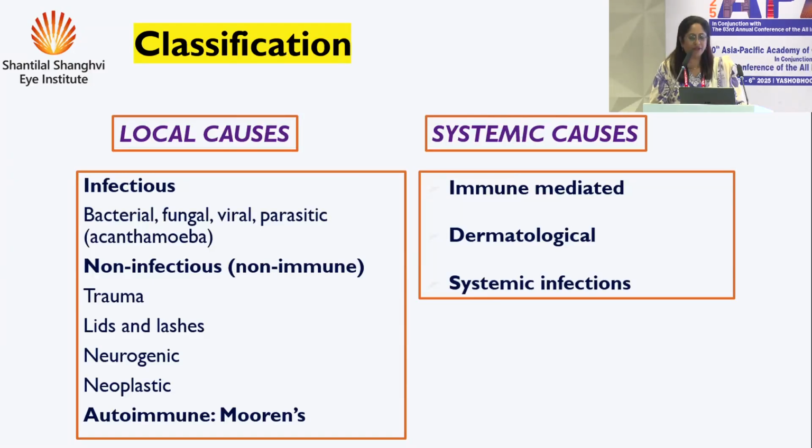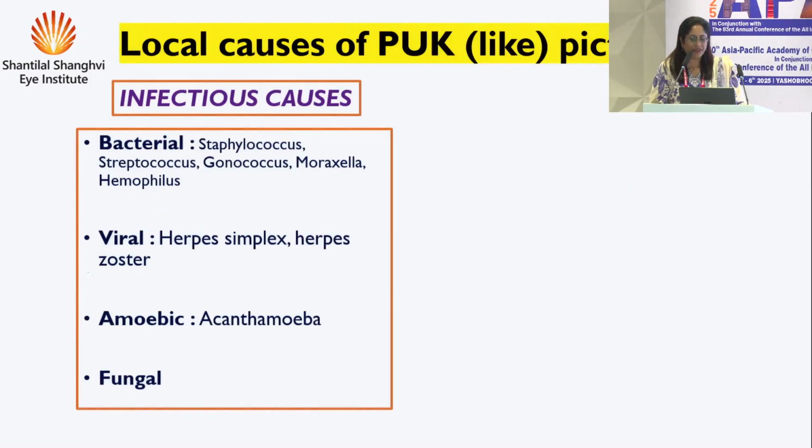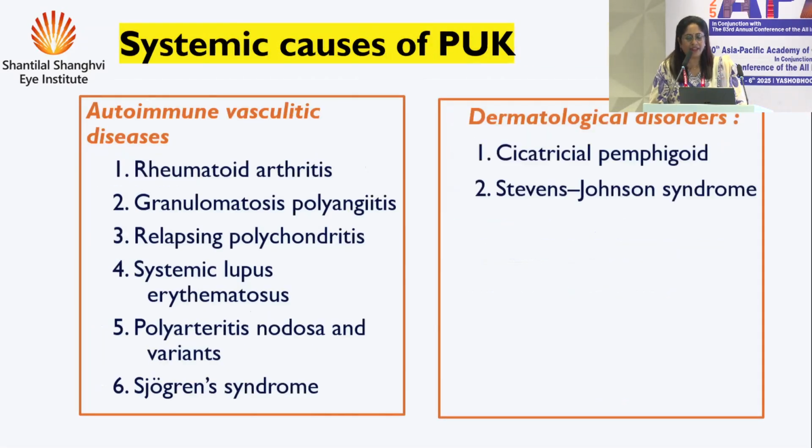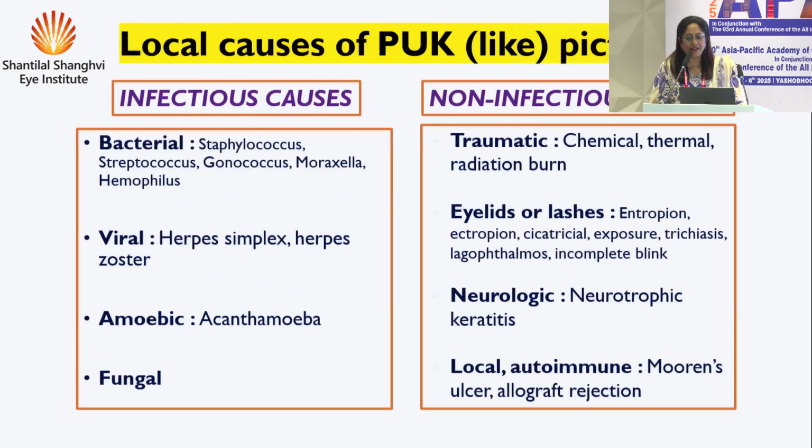Under systemic causes, you can have immune-mediated, some dermatological conditions, and some systemic infections. This I've already covered. Under the non-infectious causes, to complete the list, you can have traumatic, for example, peripheral corneal thinning in chemical, thermal, radiation, not during the acute phase, but as a healing. The eyelashes I had covered already.